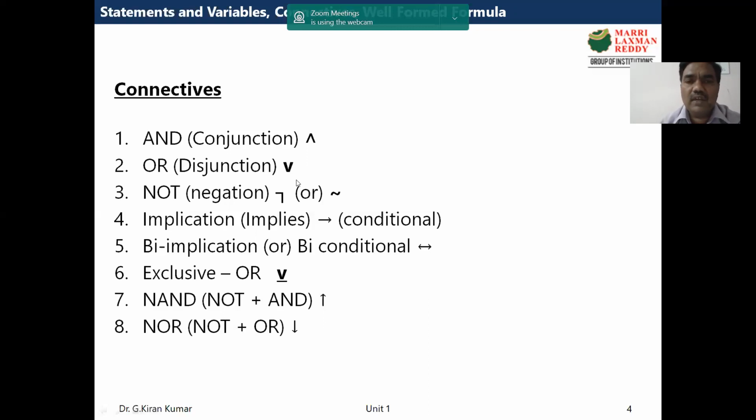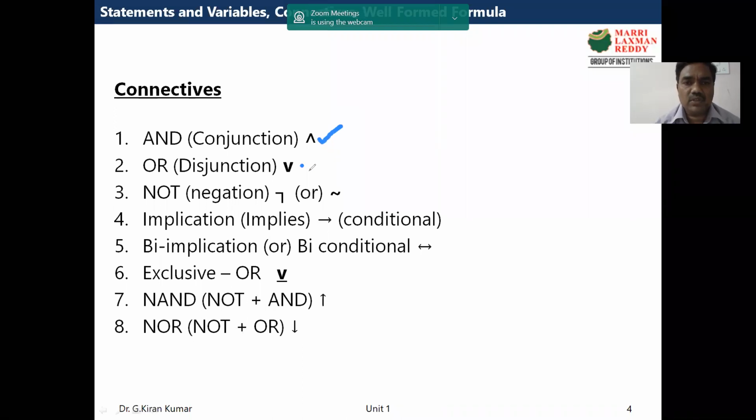For AND, normally we use either the intersection symbol or this symbol. For OR we use this symbol, and similarly for negation, some use this and some others use the tilde character. For implication we use an arrow symbol, and for biimplication we use an arrow with two directions.